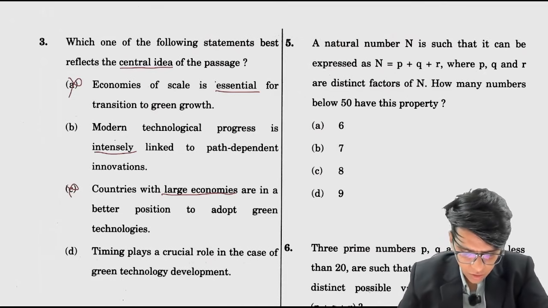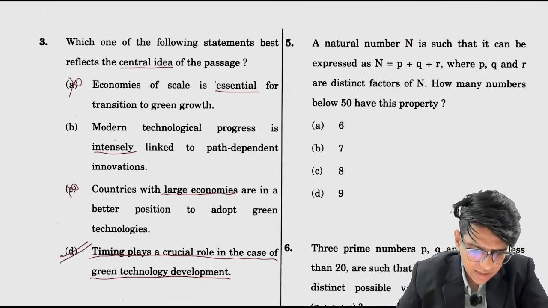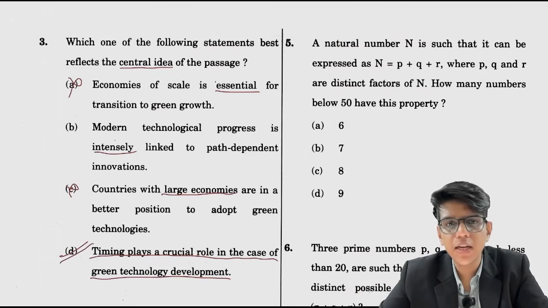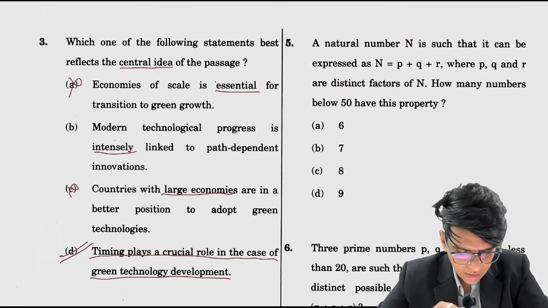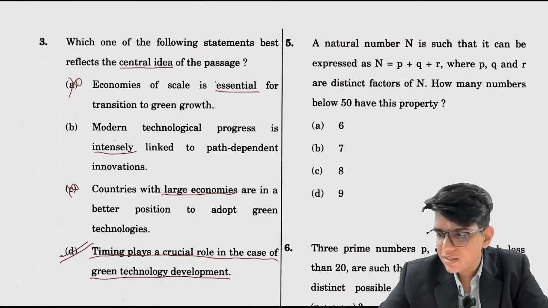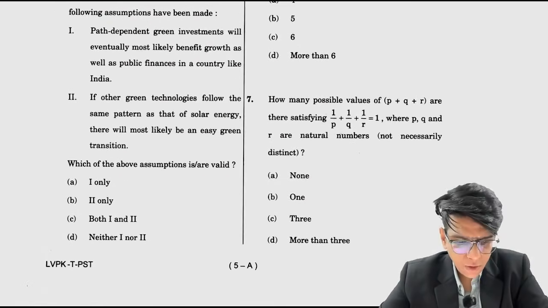Timing plays a crucial role. Basically this was the important point discussed in the passage, that timing plays an important role whether you will take benefit out of the technological advancement or not, right? So this is the best possible central idea of the passage. Also this is not extreme, moderate statement which aligns with the information in the passage. Understood? Chalo next.